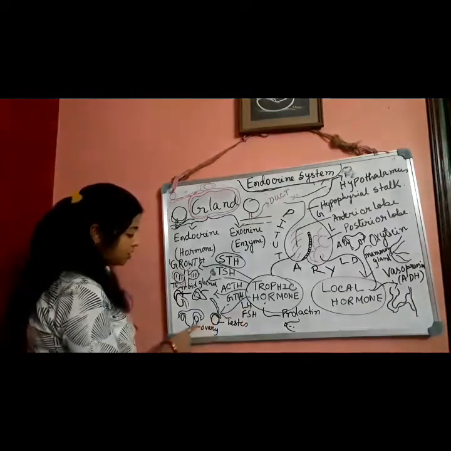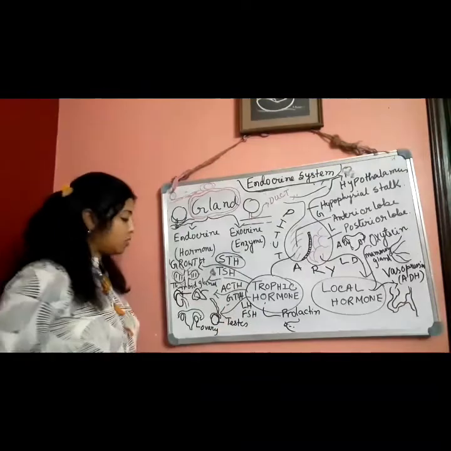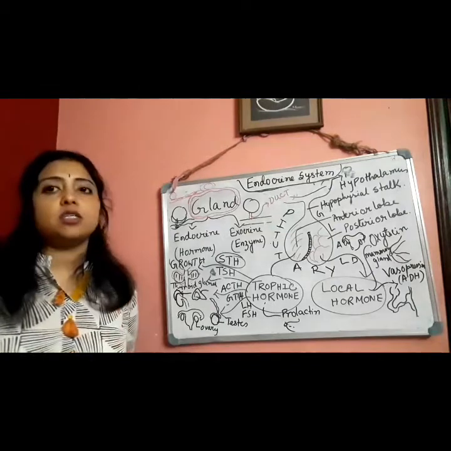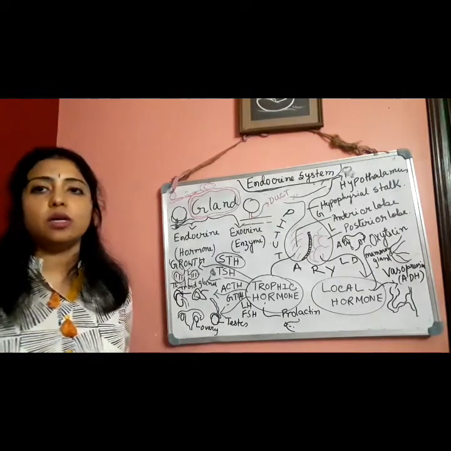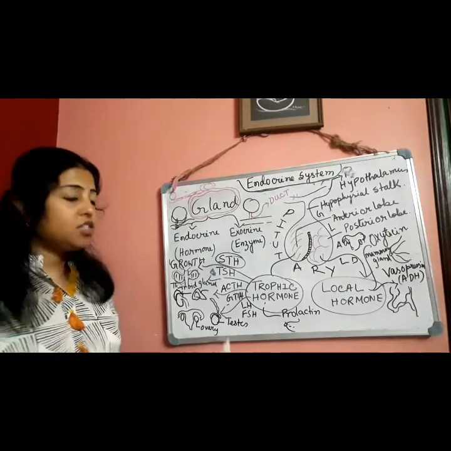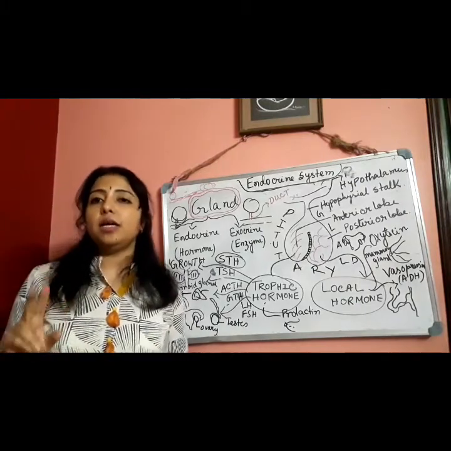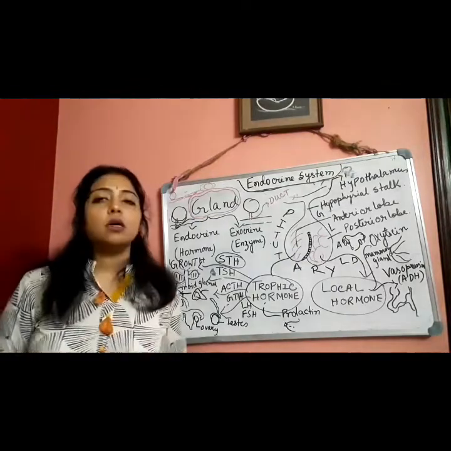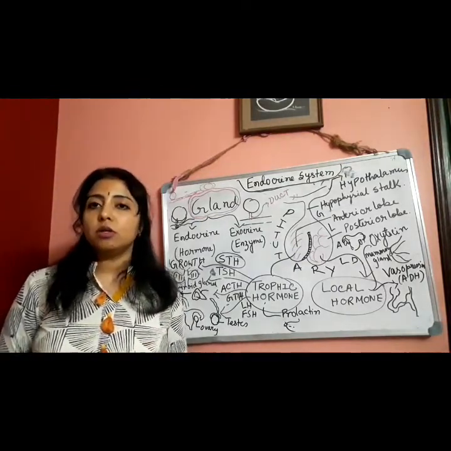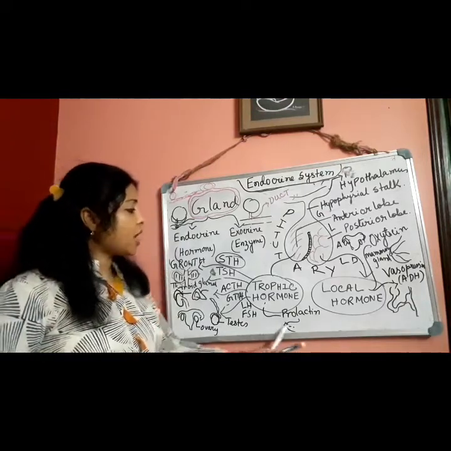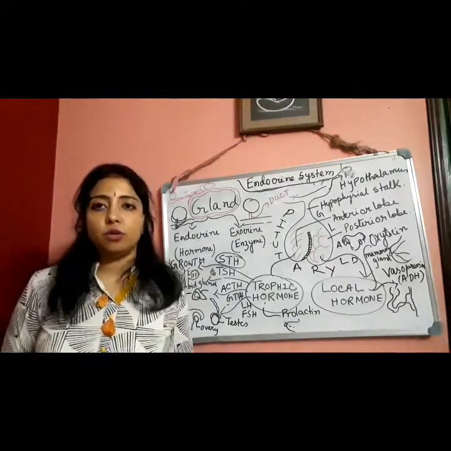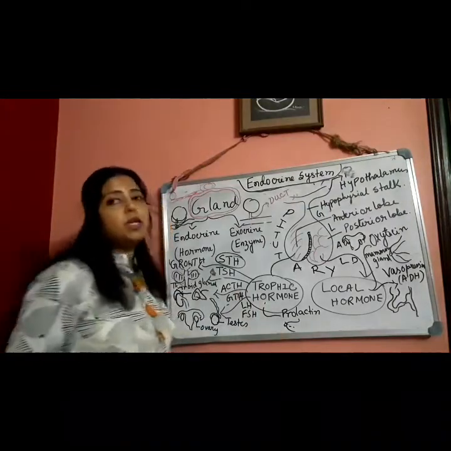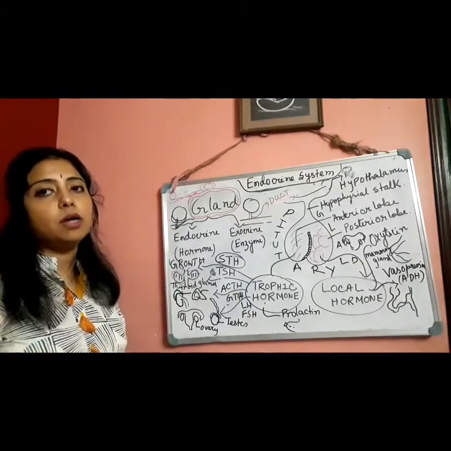So they will stimulate the secretion of hormones from ovary and testes. From ovary, estrogen and progesterone hormones are secreted, and from testes, testosterone hormone is secreted. These hormones are regulated by the hormones GTH. GTH is of two types. One is LH, that means luteinizing hormone, and FSH means follicle stimulating hormone. Okay. And last one is, I have written prolactin hormone. Prolactin regulates the secretion of milk of the lactating mother's mammary gland.